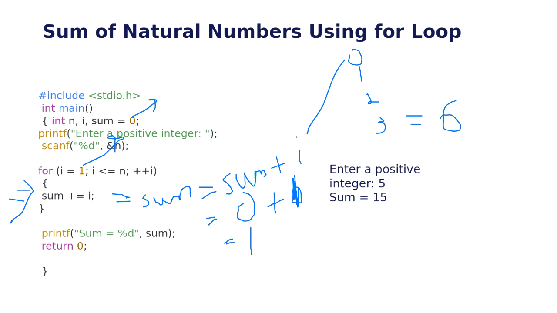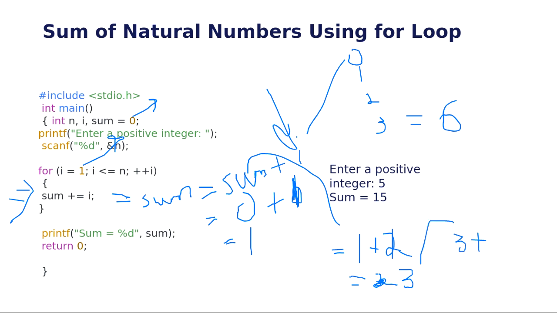When I use it again, it will be 1 plus 2, because the I value will increase from 1 to 2. This I value will be increased, so it will be 3. So now it will be 3 plus 3, so it will be 6. So this is the use of a loop.